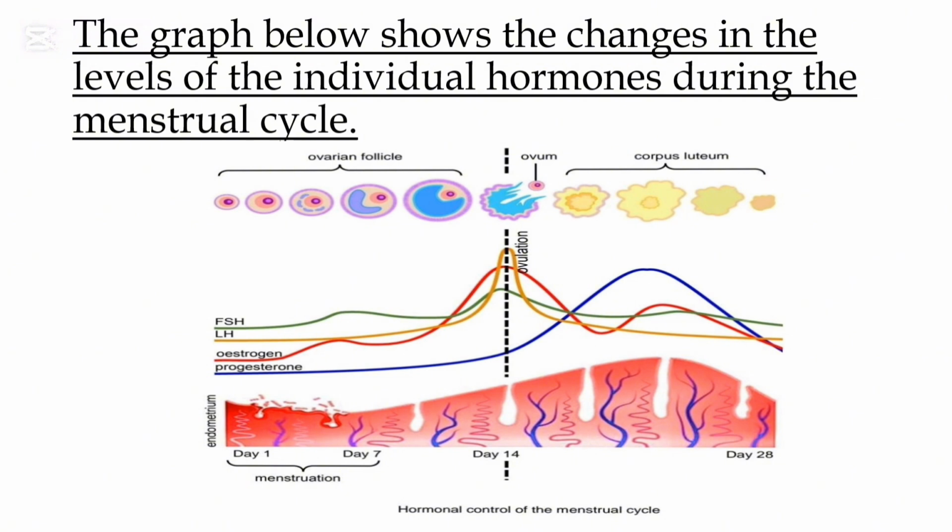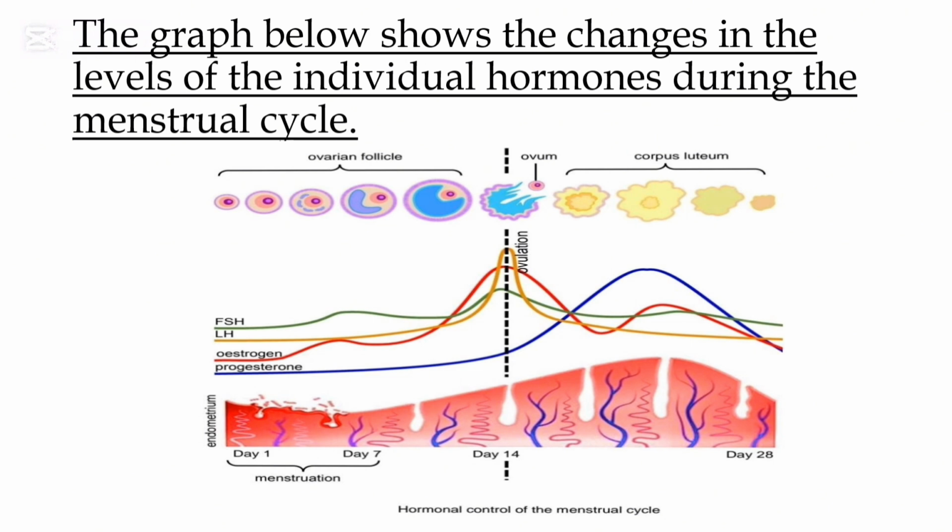During day 1, the pituitary gland is stimulated to secrete FSH. FSH makes the follicle develop into a mature Graafian follicle. The Graafian follicle secretes estrogen. Estrogen prepares the uterus by thickening the endometrium, making it more vascular, thicker, and glandular. When the level of estrogen increases, an impulse will be sent to the pituitary gland for it to secrete LH.